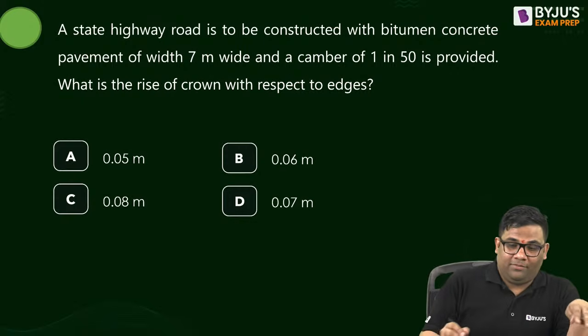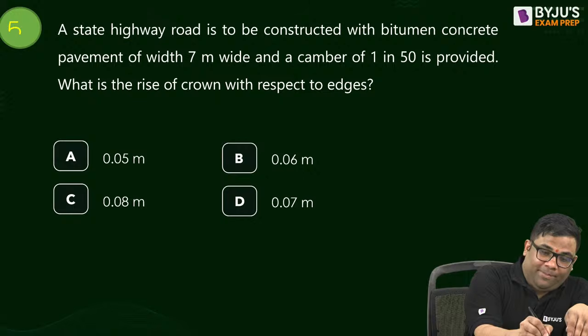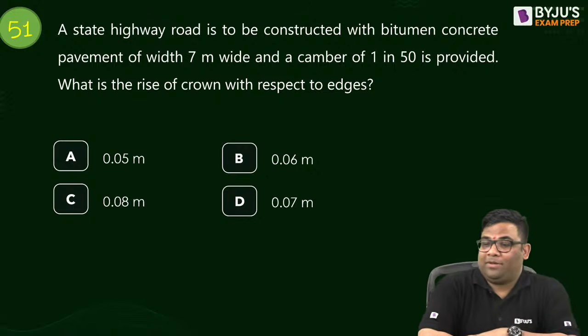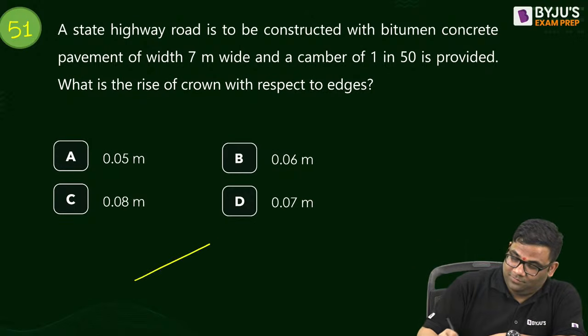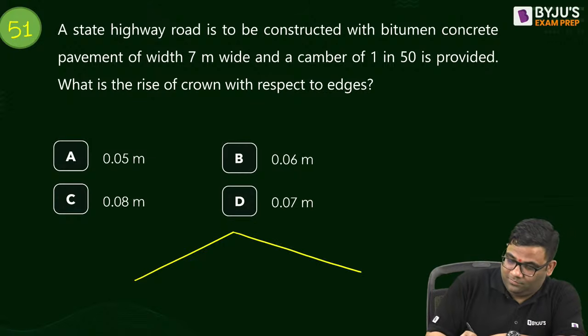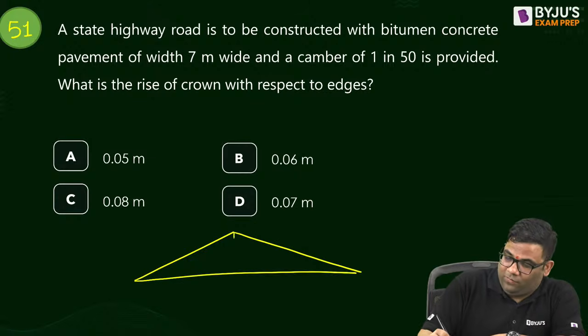Next question, 51. Camber. Answer this, camber. Now we'll go fast.